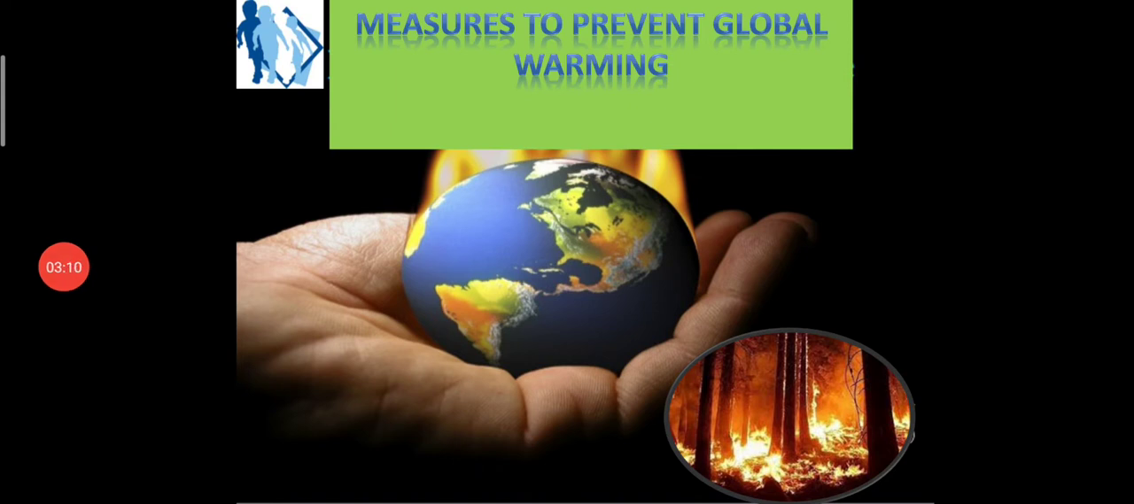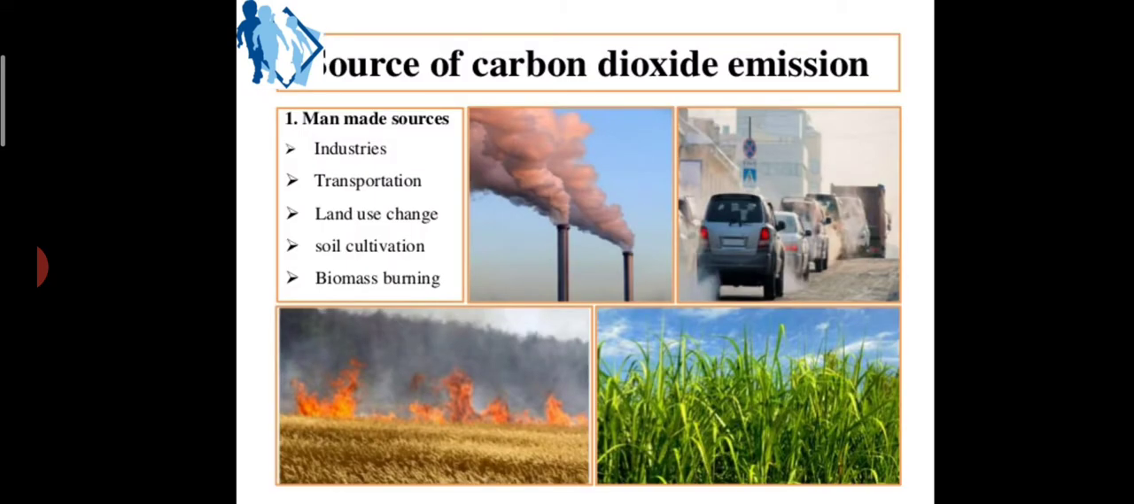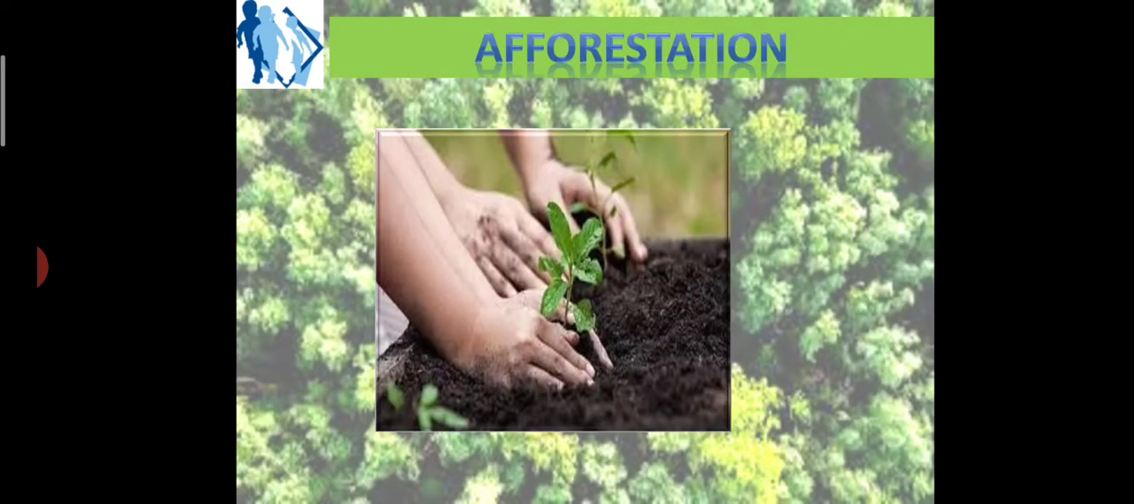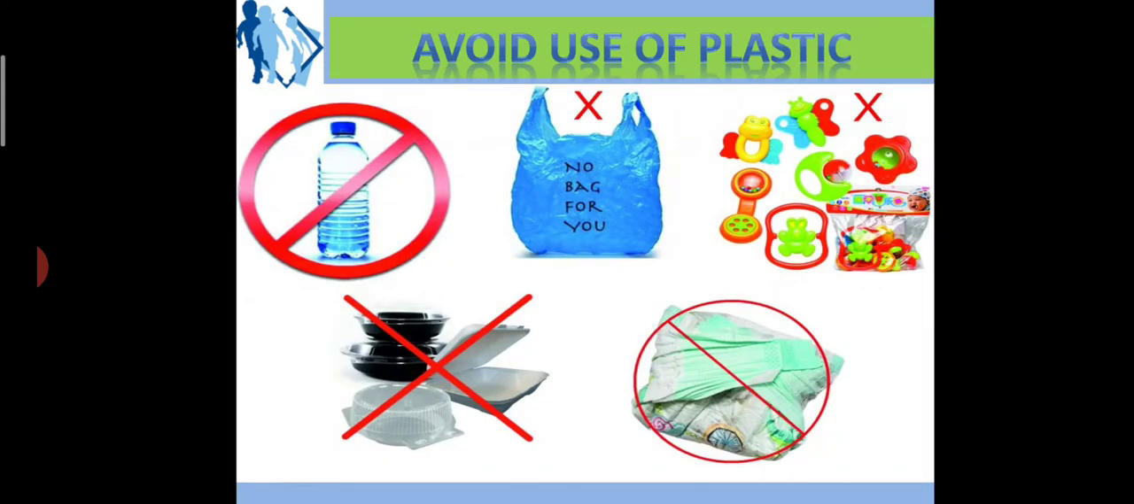Now let's understand measures to prevent global warming. We must try to reduce the use of sources that release carbon dioxide. Some of the major man-made sources are industries, transportation, land use change, soil cultivation and biomass burning. We must practice more afforestation and conservation of forests by growing trees, which helps reduce carbon dioxide. We should avoid the use of plastic.